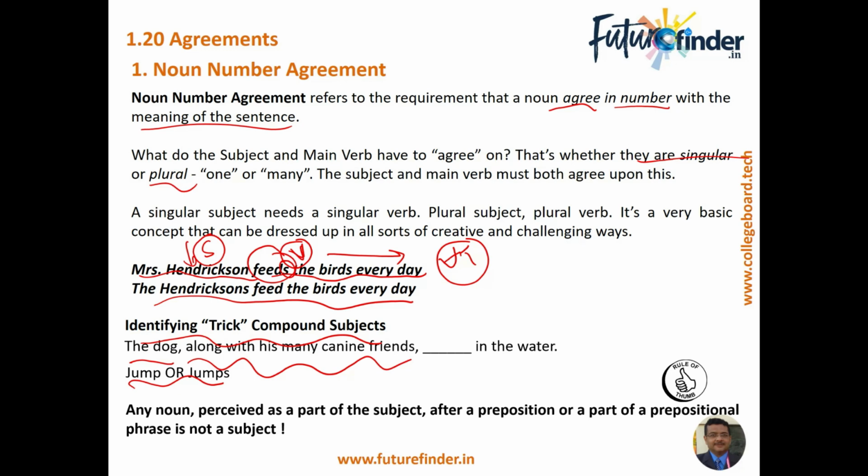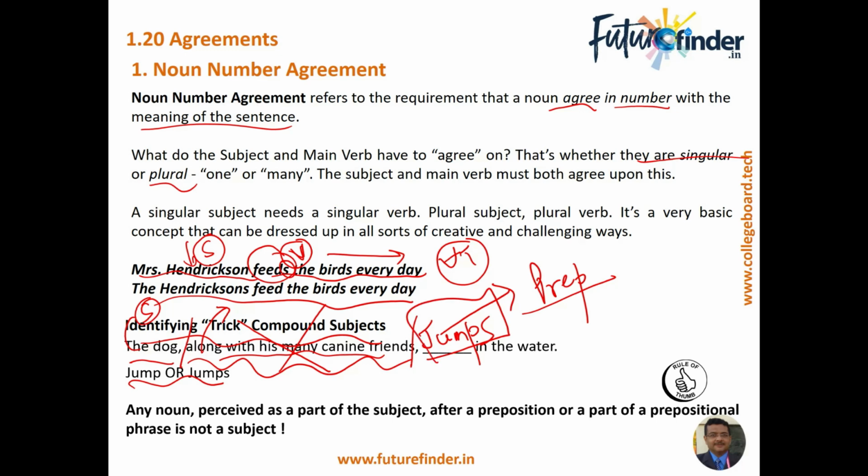You can pause the video and think about it, but we have already covered this during the preposition section, right? Now we know that because along with many of his canine friends starts with a preposition, this is a prepositional phrase, and hence all this is basically extra information in a non-restrictive phrase. So the sentence simply reads, the dog either jump or jumps in the water. And obviously, because this is a singular subject, the correct answer should be jumps.